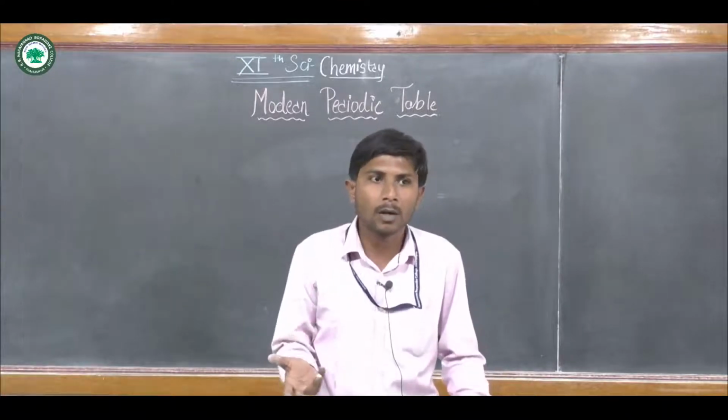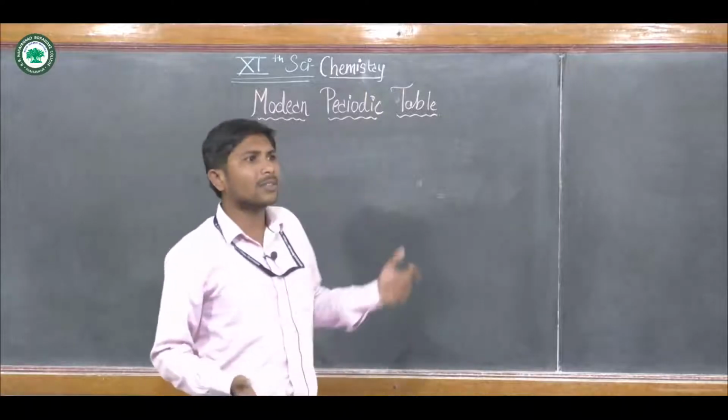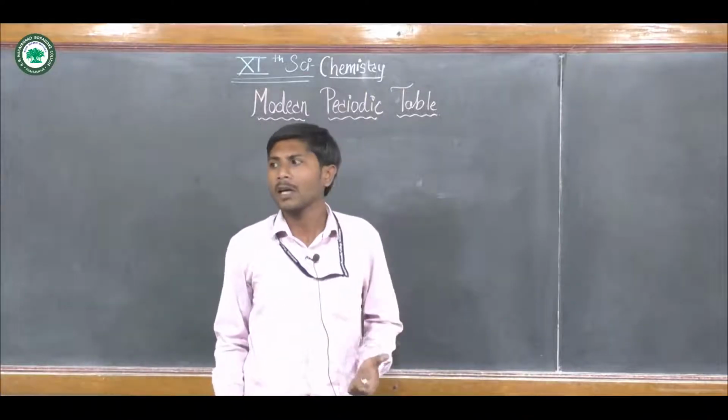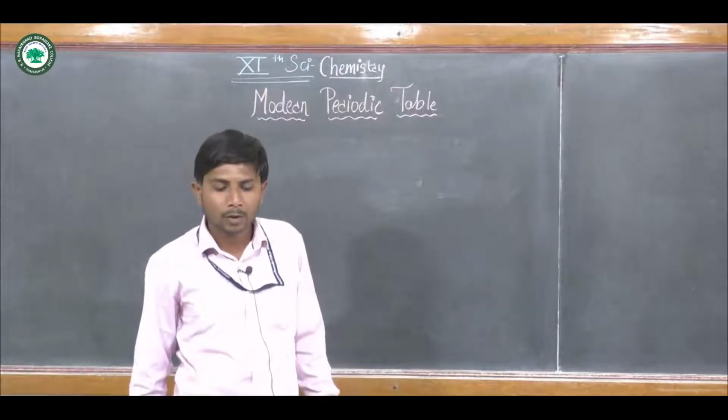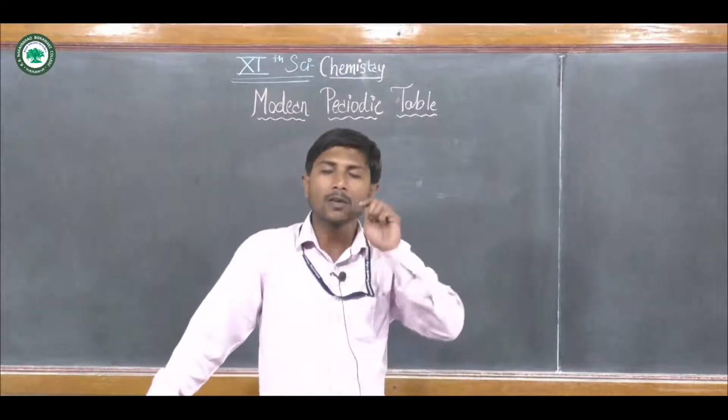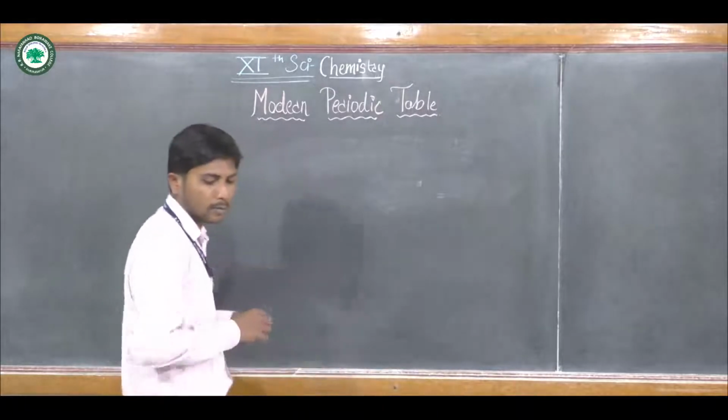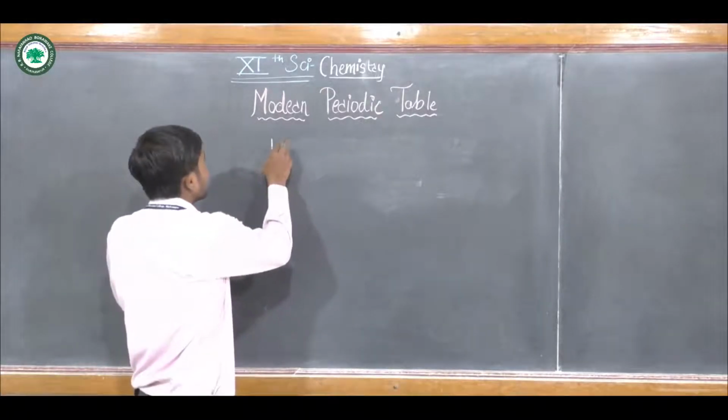Initially, when few elements were known, the first attempt was made by Johann Wolfgang Dobereiner, in 1817.